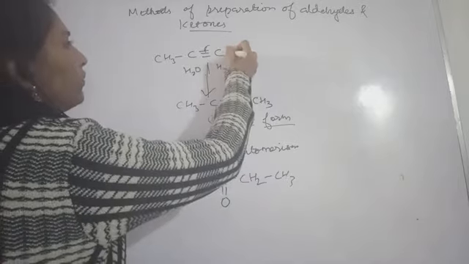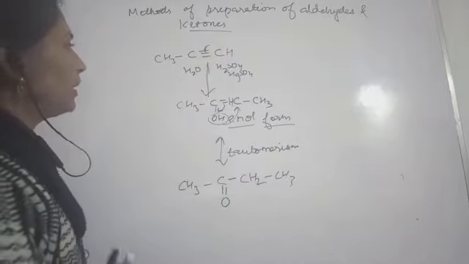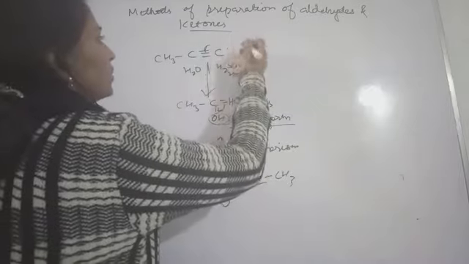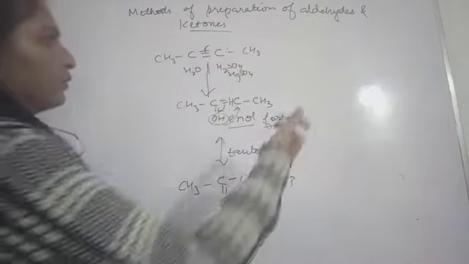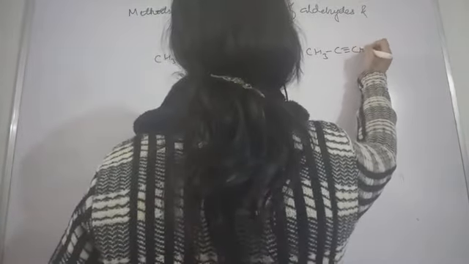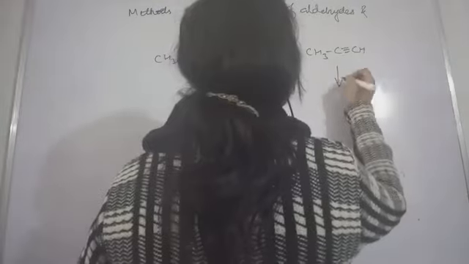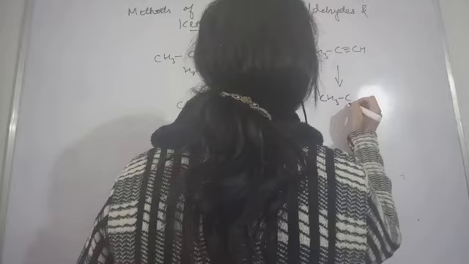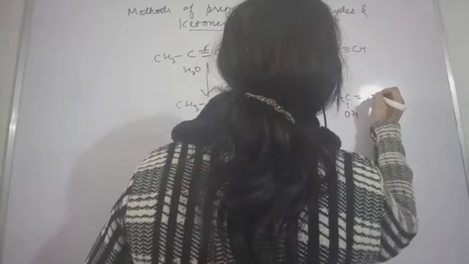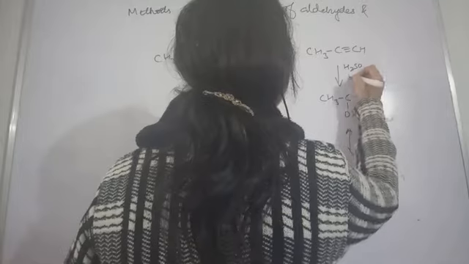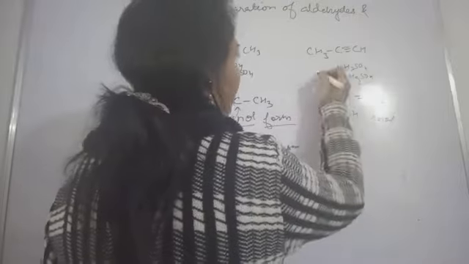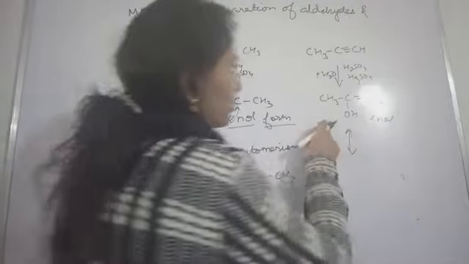I hope you noted down, and this only I will write here in place of this CH3. If you have written this CH, so what will happen in this case? Let it be like this. I'm writing here CH3, C, triple bond C and H. If this will be the case, then the CH3, here you will get this water, and here you will get CH2. This will be the enol form, and here the tautomer, everything you will write down. This is H2SO4, HgSO4, and then this hydration H2O will get attached.